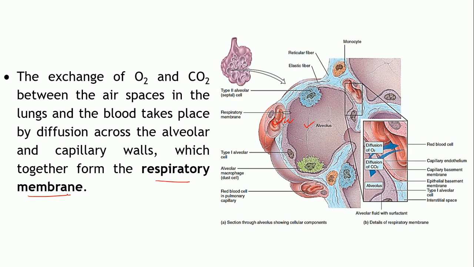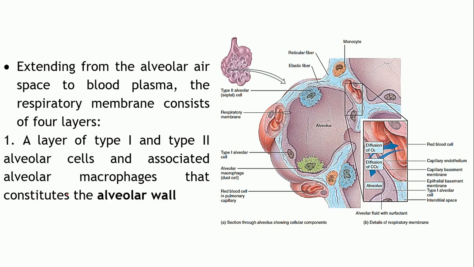As we have seen, the alveolar wall is comprised mainly of the type 1 alveolar cell and the epithelial basement membrane, the elastic basement membrane, right. And you have already studied the blood capillaries. They comprise endothelial cells which are lined by the capillary basement membrane. So, these four structures together comprise the respiratory membrane across which the gaseous exchange is taking place.